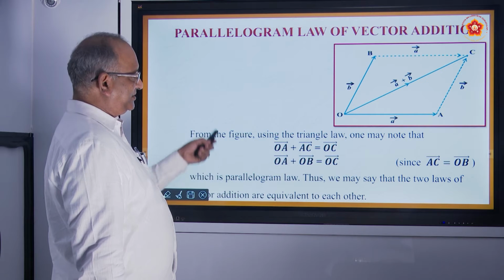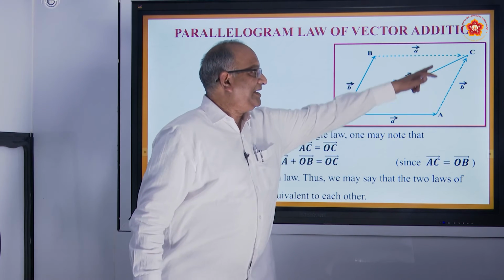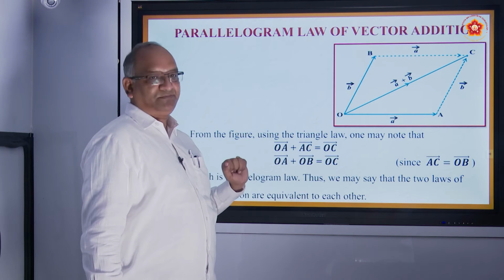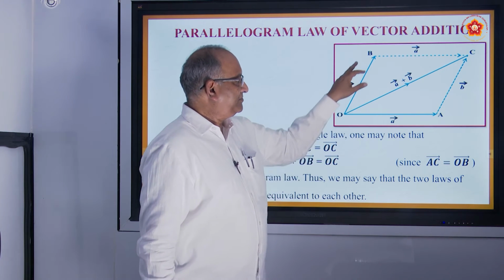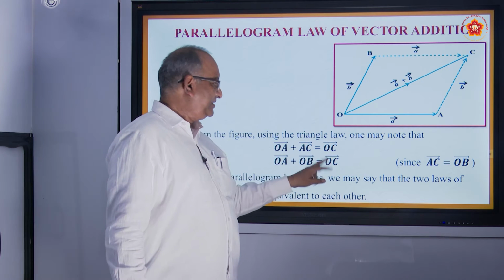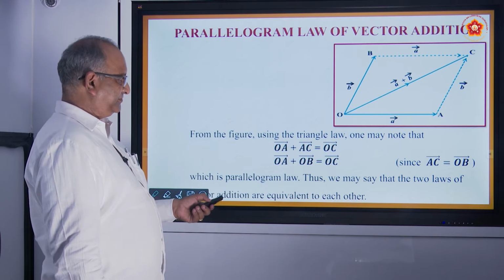Parallelogram law of vector addition, same thing he continues. He says OA plus AC is equal to OC. Similarly, OA plus OB is nothing but A plus B is OC. The same thing he is explaining further.